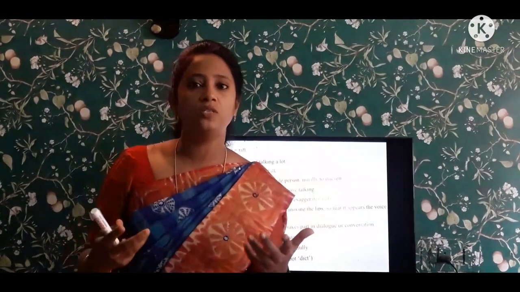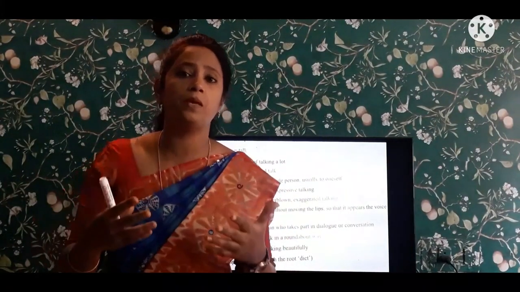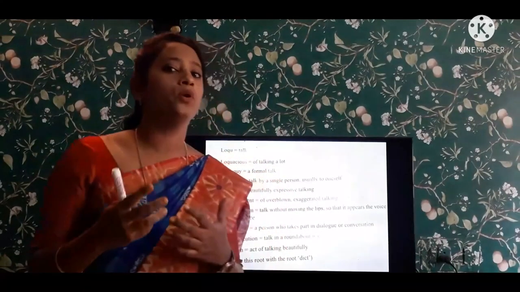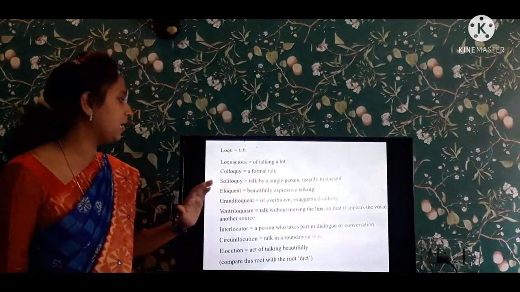They express to the people and they impress the people, right? They motivate the people. The body language is very good for them. So they impress the people by their beautiful expressions, right? And the motivational speaker is the example for this eloquent.